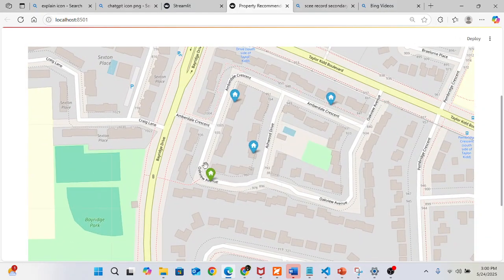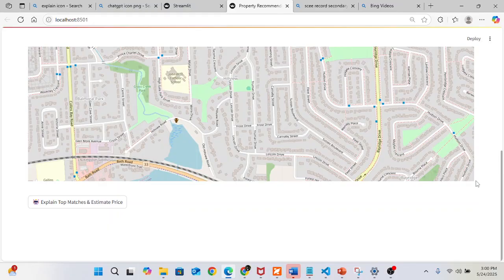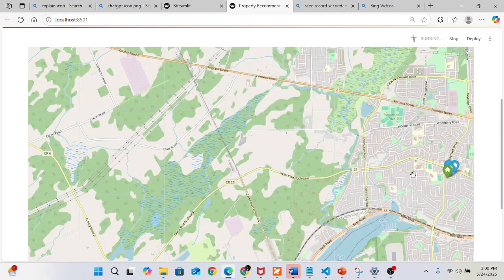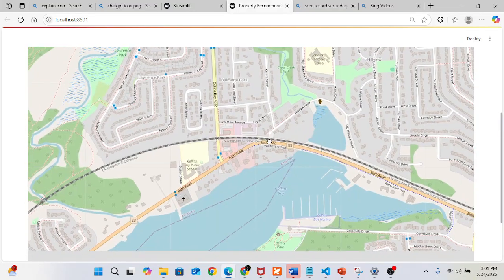So here the green color is the subject property and the rest are the comparable properties. I used the machine learning model to predict these top three, and if I want to generate the reason, then I have to click it here.